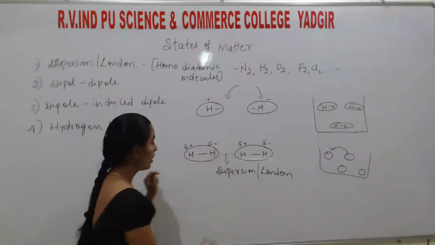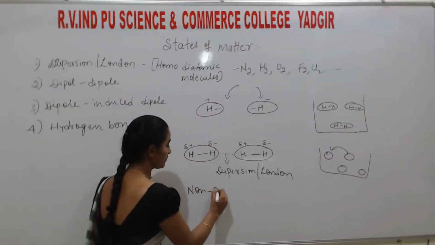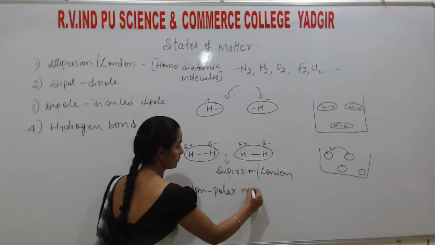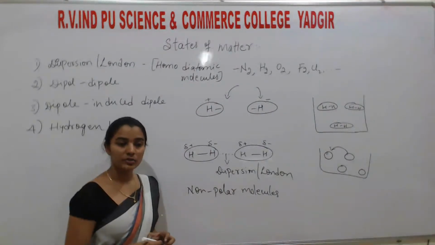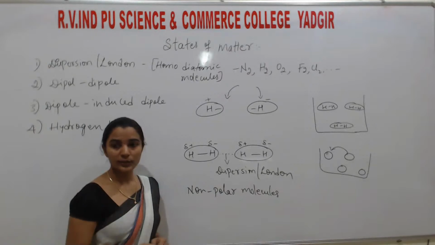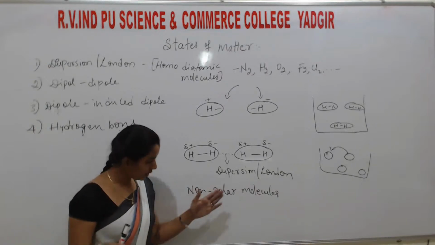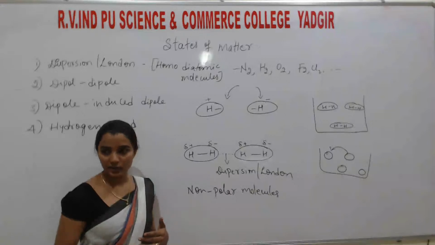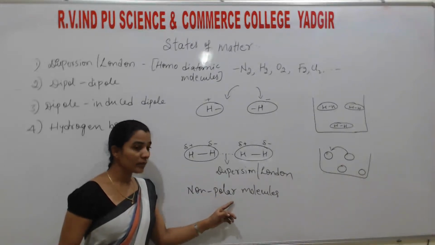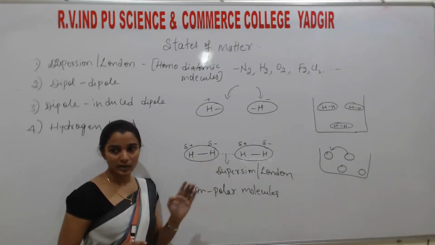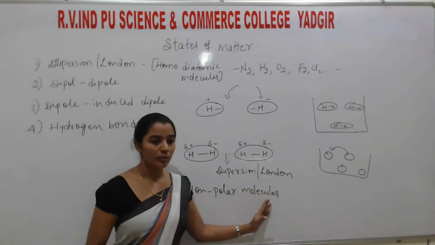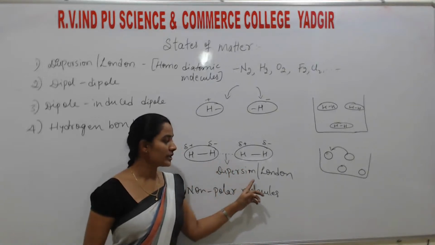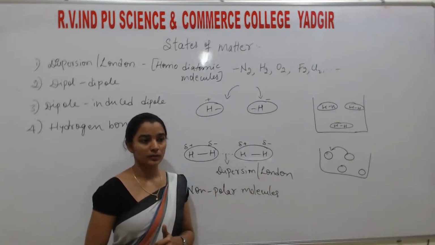This means these two are non-polar molecules. Polar means opposite ends, you know. North pole, south pole. In magnets, the opposite poles are called poles. So here polarity also means plus and minus charge. Non-polar means they don't possess the plus and minus charge. So if the force of attraction exists between non-polar molecules, then it is called dispersion or London force.